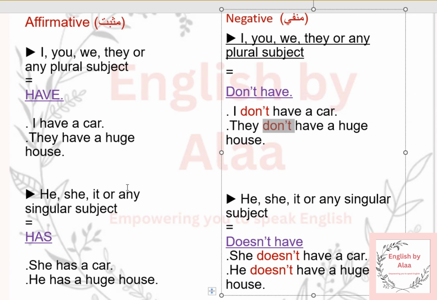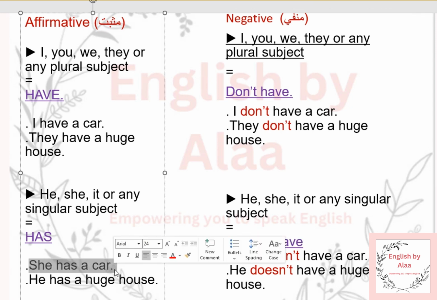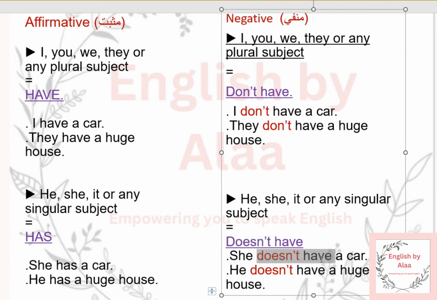If the subject is he, she, it, or any singular subject, we use doesn't. And this is very important. Doesn't, and after doesn't, the base form of the verb. Doesn't have. This is super important, guys. So she has a car in the affirmative. To make it negative, to put not, it's going to be she doesn't have a car. She doesn't have a car.